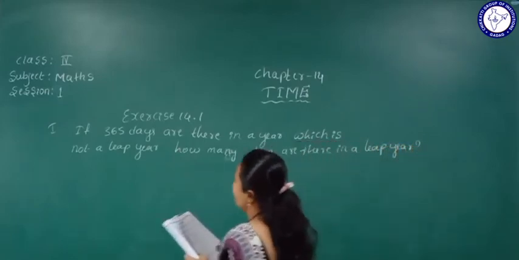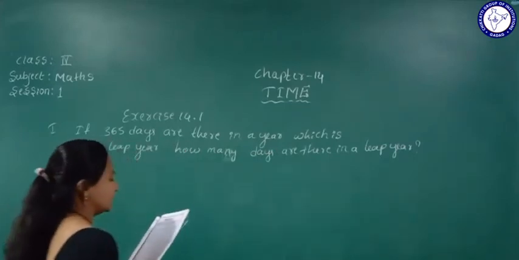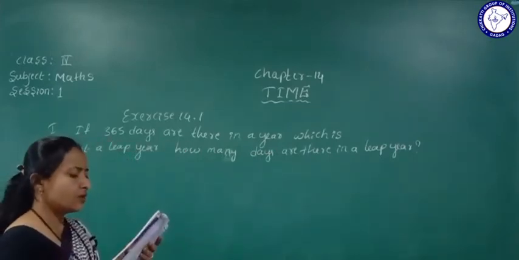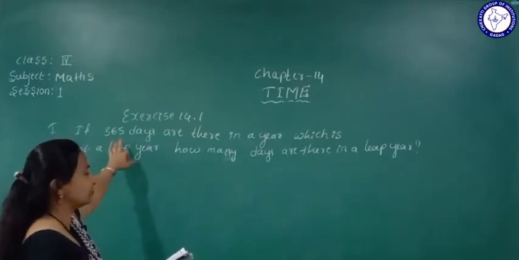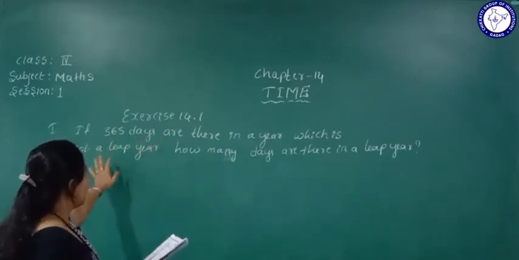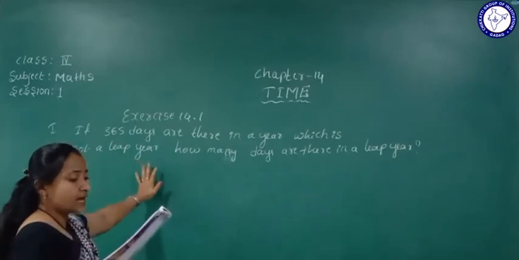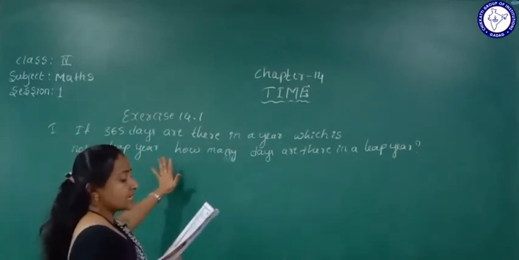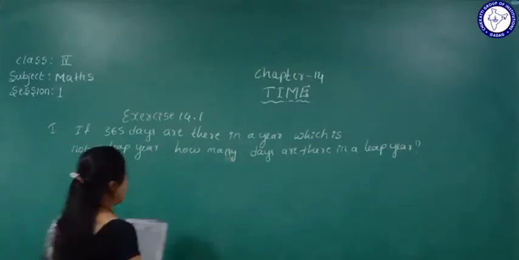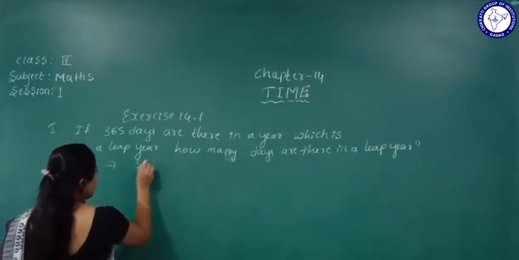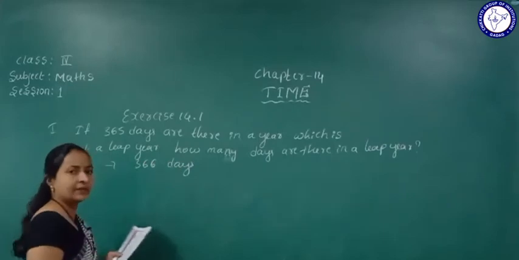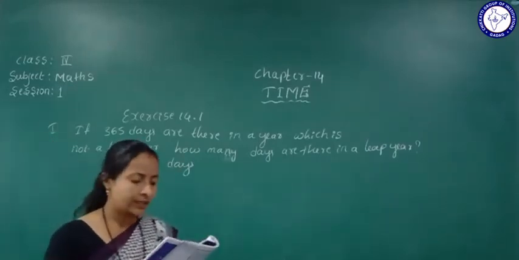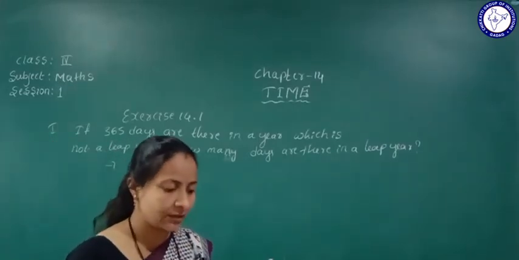Yes, if 365 days are there in a year which is not a leap year, then how many days are there in a leap year? There are 366 days in a leap year. Understood? Okay.